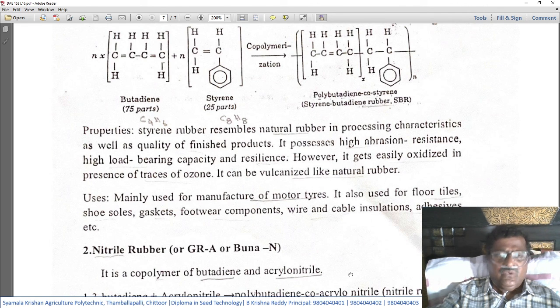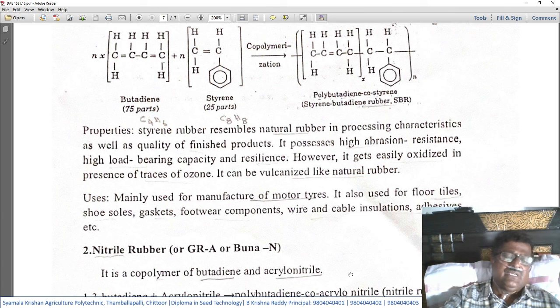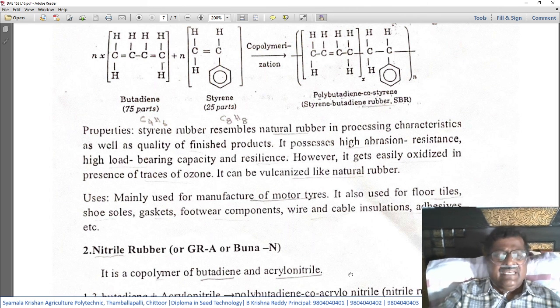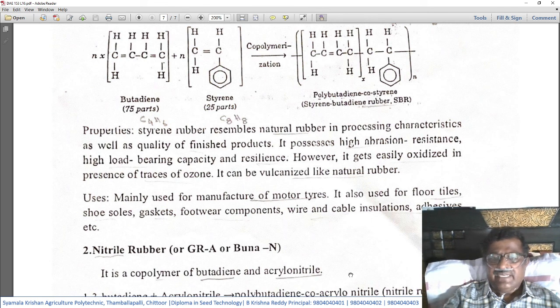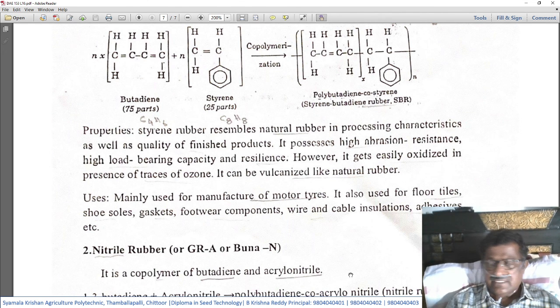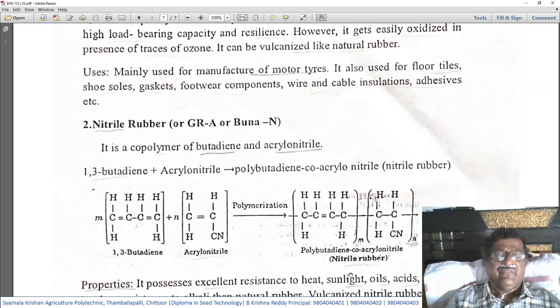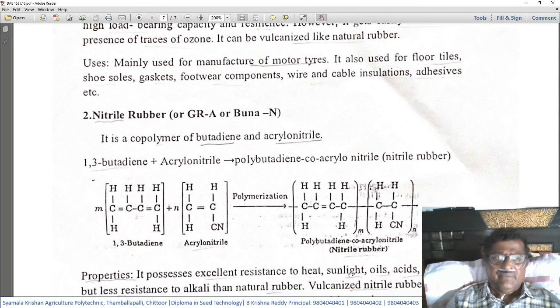Uses: mainly for manufacturing motor tires, that is automobile tires. It is also used for floor tiles, shoe soles, gaskets used in pressure cookers, footwear components, wires and cables, insulators, and adhesive tapes. These are the various products manufactured using this type of rubber.